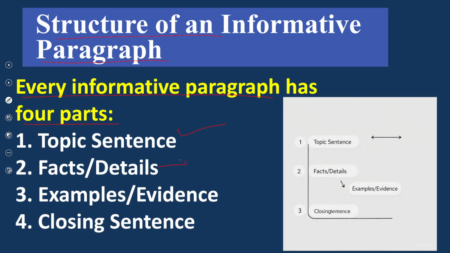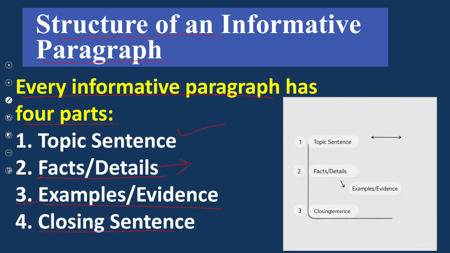The lines in which we encounter facts and details are called supporting details. Number three, then examples and evidences. It means that an informative paragraph must have examples or evidences that prove the topic sentence or the main topic, right?